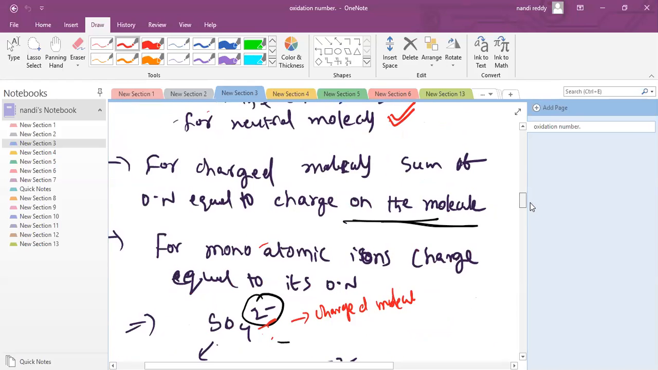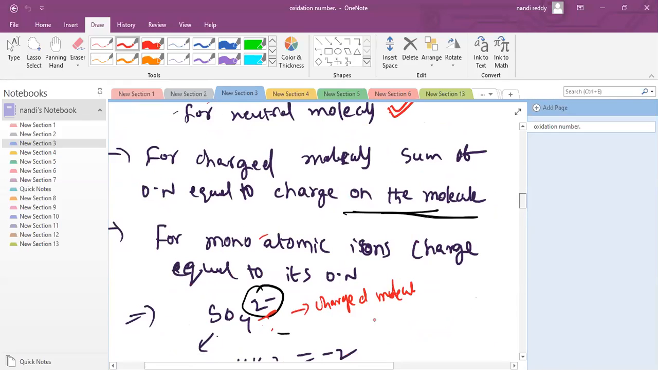For charged molecules, the sum of oxidation numbers equals the charge on the molecule. Monoatomic ions means like Cl-, F-, where only one atom has a charge.